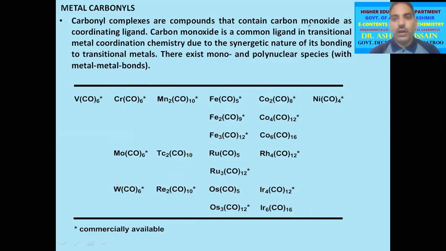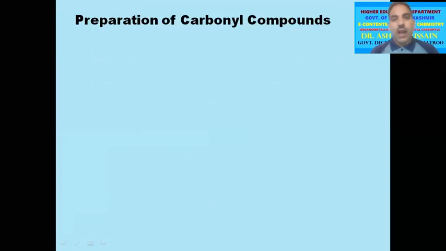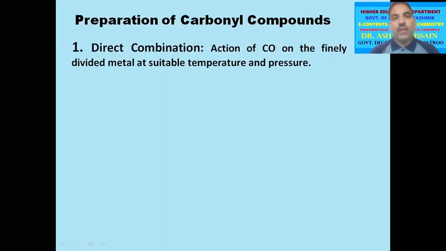Now coming to the preparation of metal carbonyls. Although there are different methods used for the preparation of carbonyl compounds, here we will discuss some of the most common methods. The first method is direct combination. In this method, the finely divided metal is directly treated with carbon monoxide at suitable conditions of temperature and pressure.